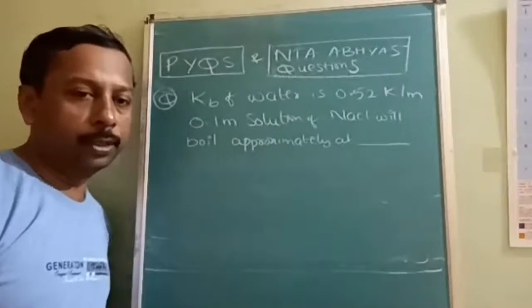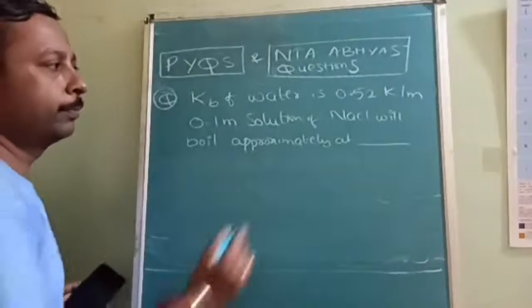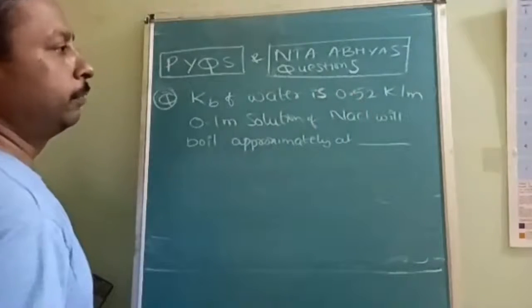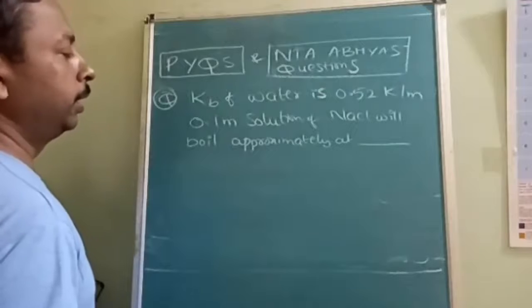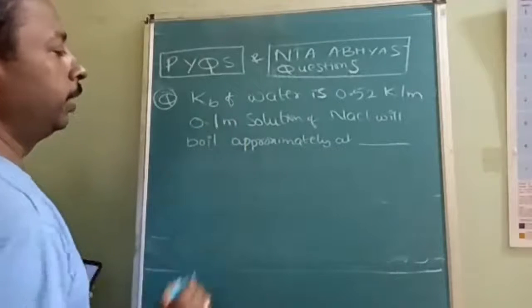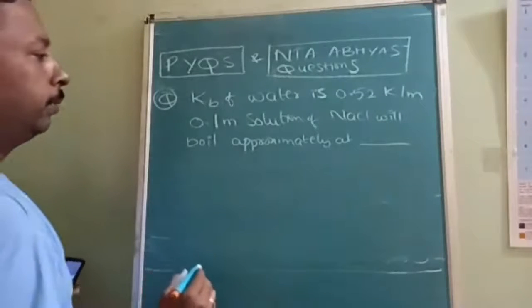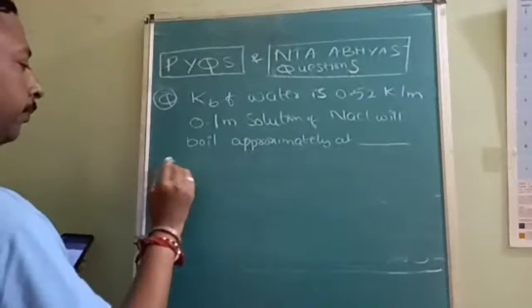Okay, the next question: the ebullioscopic constant of water is 0.52 Kelvin per molality. A 0.1 molality solution of NaCl will boil approximately at.